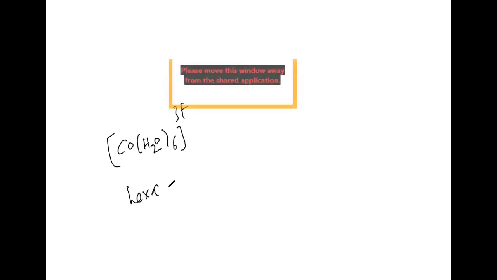That is, I can take [Co(H2O)6] 3 plus. What is the name of this one? Hexa, aqua, aqua, right? Very good. For water, aqua. Cobalt, I am writing hexaaquacobalt(III), 3 we are writing.